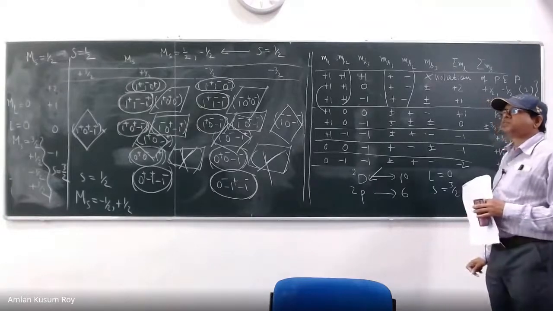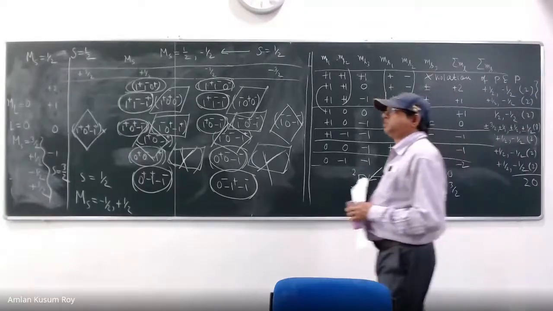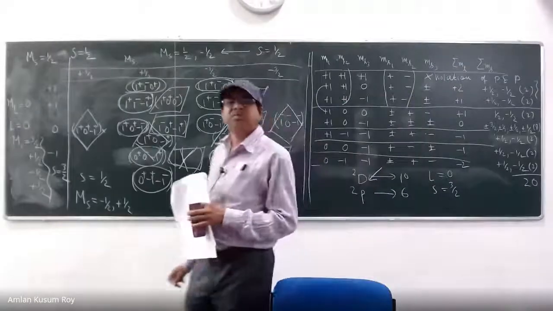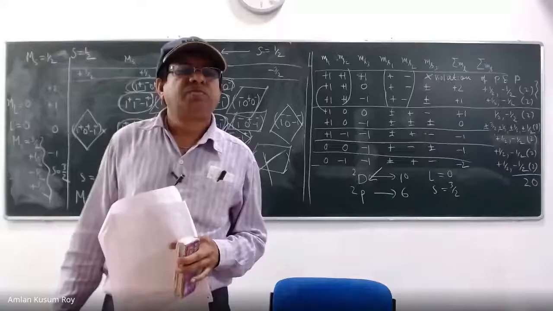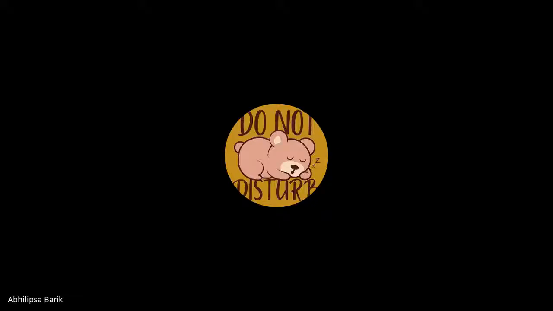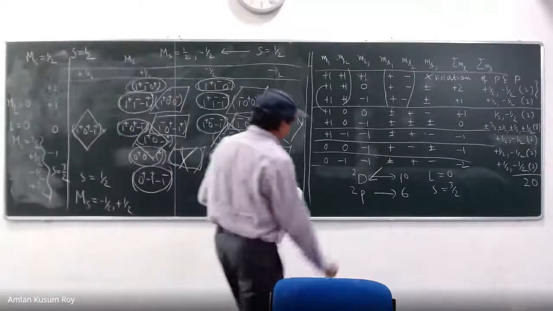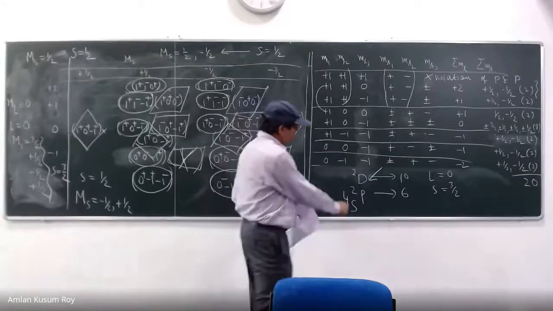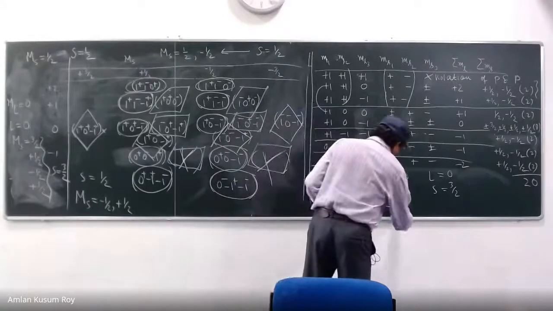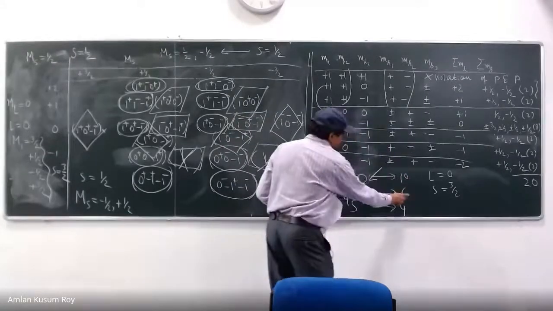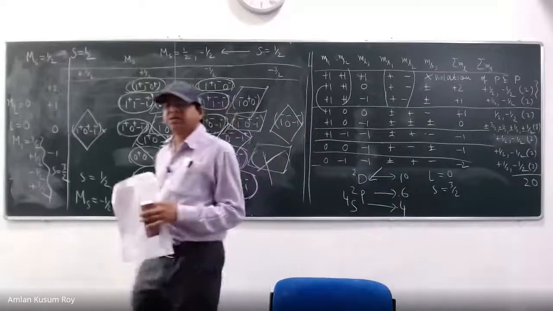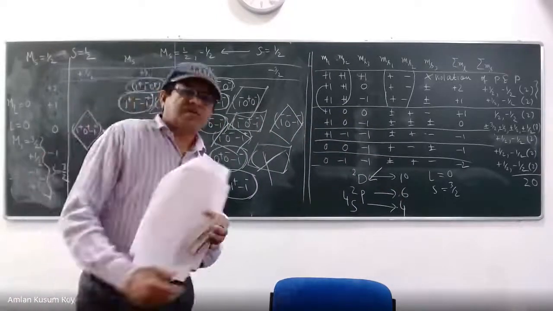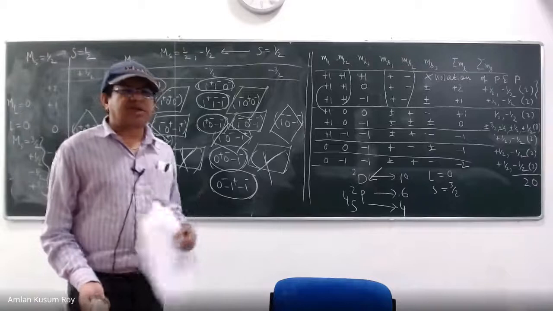What is the term? 4S. Yes, it is 4S. This is the Eureka moment. You see that? So 4S means degeneracy is 4. So you got 10 plus 6 plus 4 is 20 states. So I got 3 terms out of 20 states. Everything clear?